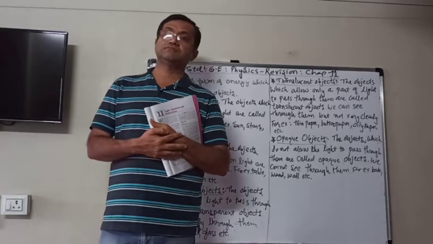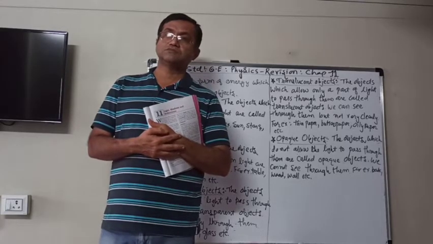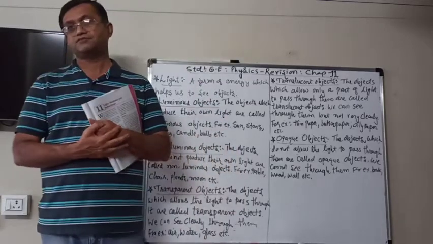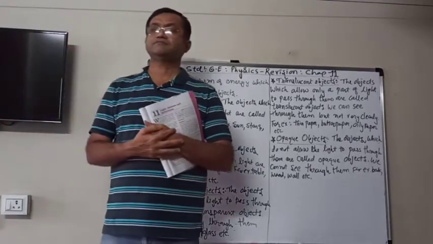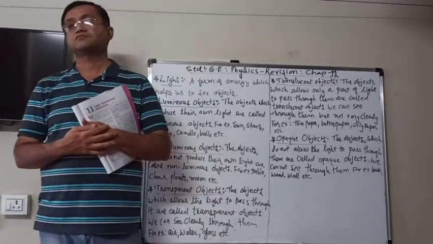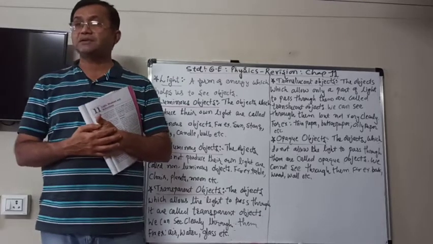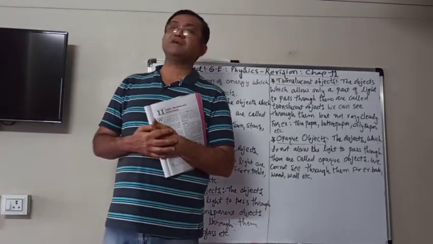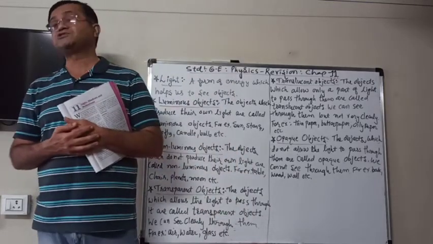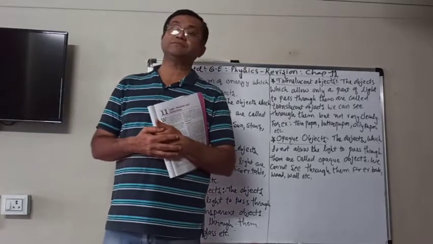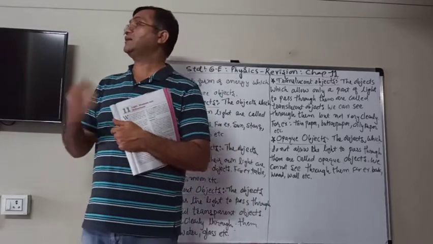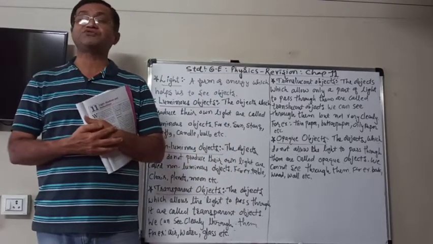Your torch, bulb. The bulb is producing its own light. Tube light, the sun, all the stars. And I hope you are familiar with an insect. Generally in this monsoon season, at night time, they are flying in the air. It is known as fireflies.